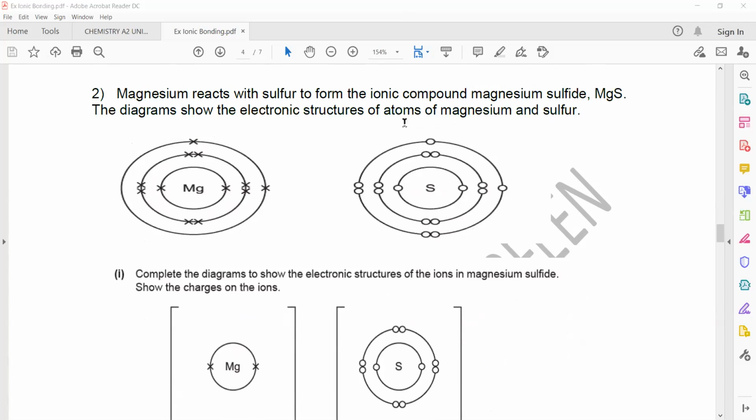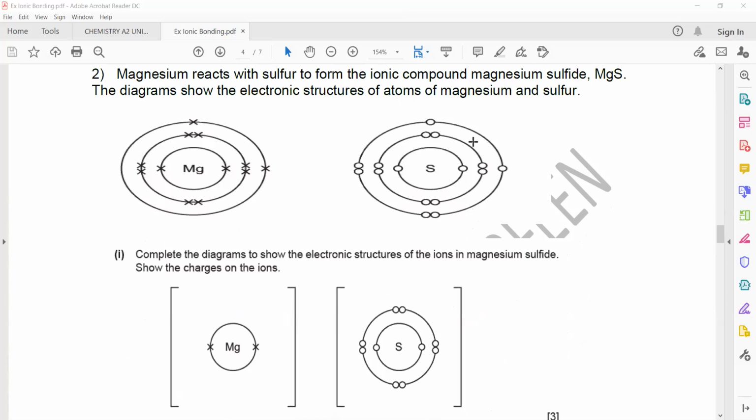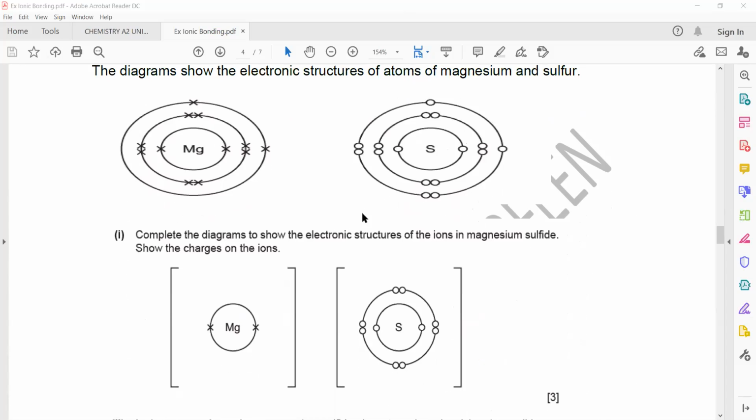Magnesium reacts with sulfur to form an ionic compound, magnesium sulfide. The diagram shows the electronic structure of magnesium and sulfur. Complete the diagram. Here we have to show all the shells. You can see here they drew the magnesium and they drew the sulfur. So magnesium is a metal, and I told you a metal will lose all of its valence electrons. So how many electrons are there in the last shell? It will lose all the valence shell electrons. So magnesium will lose 2 electrons.